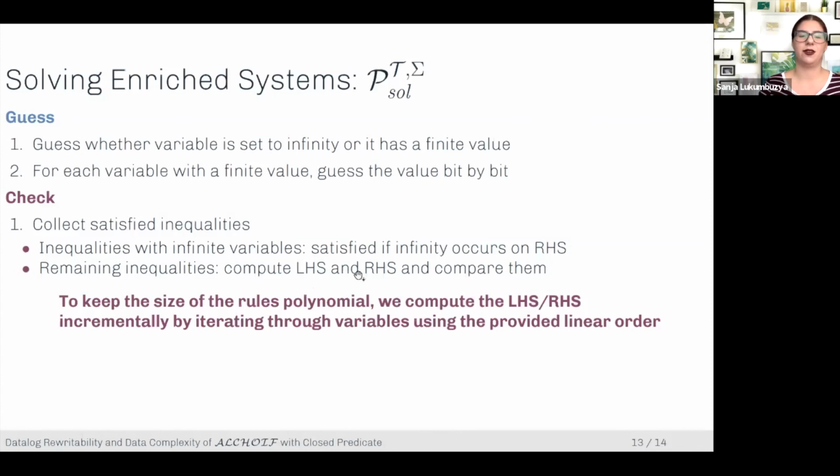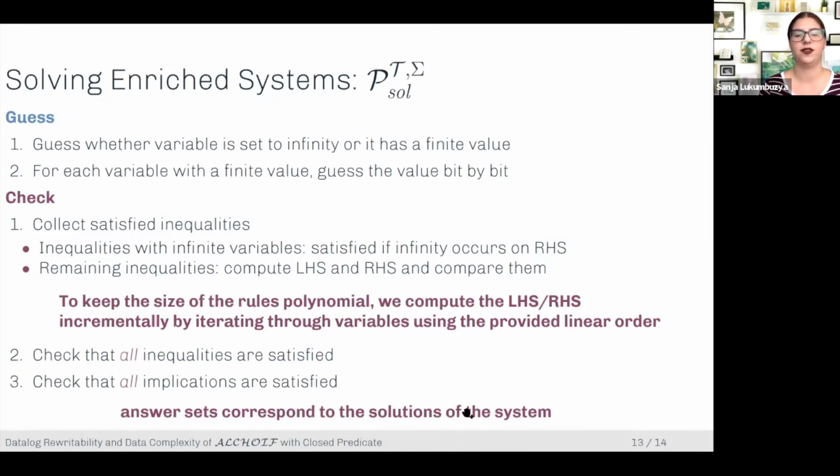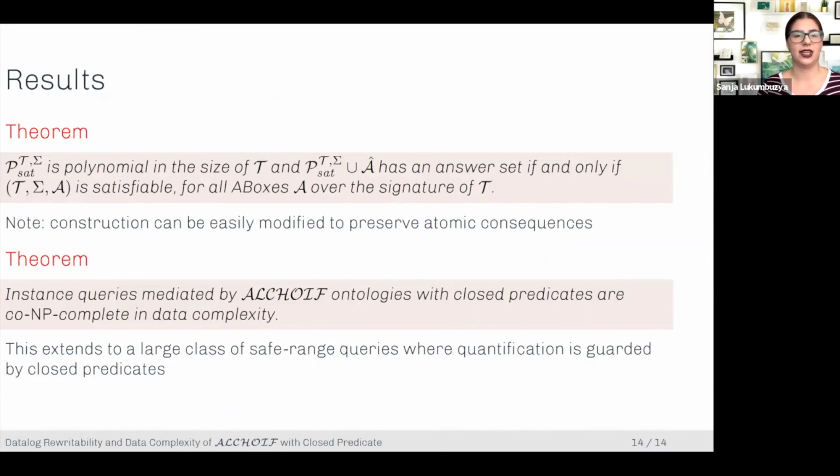And to keep now, again, the rules polynomial, we need to do this incrementally. And we do this by iterating through all the variables and keeping the intermediate results. And we use the provided linear order to do so. After we have done this, we check whether all the inequalities are satisfied. Then with simple constraints, we can also check that all implications are satisfied. And if this is the case, then we have answer sets that correspond to the solutions of the system, the enriched system. So this brings me to the last slide.